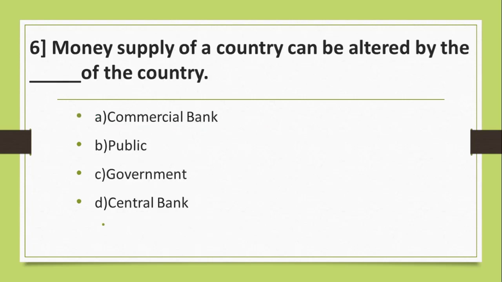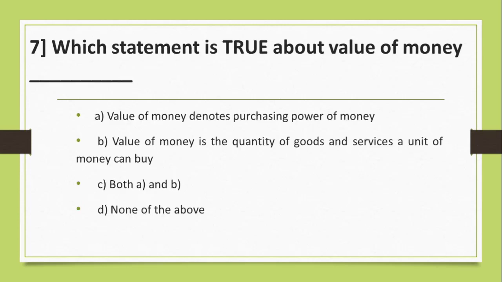Question number 6. Money supply of a country can be altered by the dash of the country. A. Commercial bank, B. Public, C. Government, D. Central bank. And the correct answer is D. Central bank.